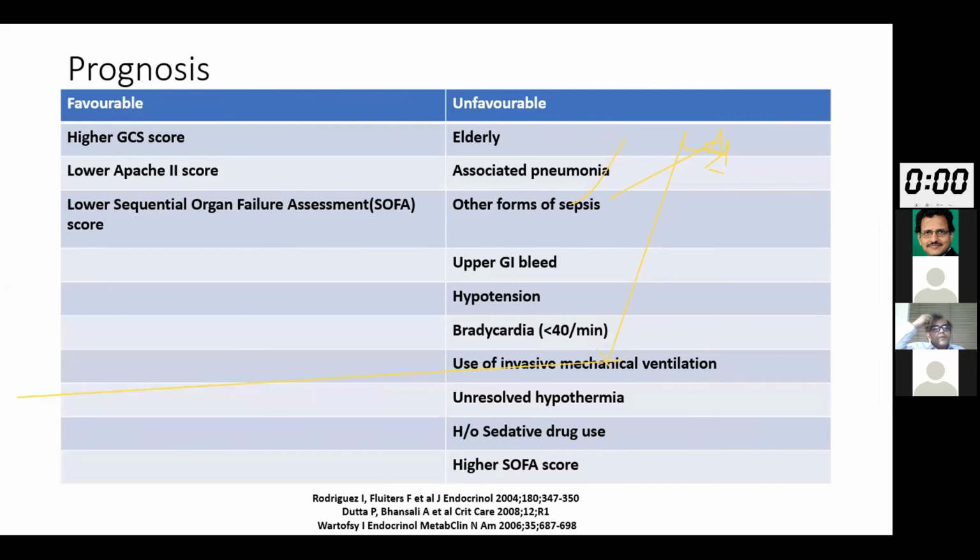What about the prognosis? The higher the GCS score, the lower the APACHE II score, and the lower the Sequential Organ Failure Assessment or SOFA score, these patients fare better. Unfavorable outcomes are seen in the elderly, patients with associated pneumonia, other forms of sepsis, upper GI bleed that carries a very adverse prognosis, presence of an uncorrected hypotension and bradycardia, use of invasive mechanical ventilation, unresolved hypothermia, history of sedative drug abuse, and a higher SOFA score. These all carry unfavorable prognosis.